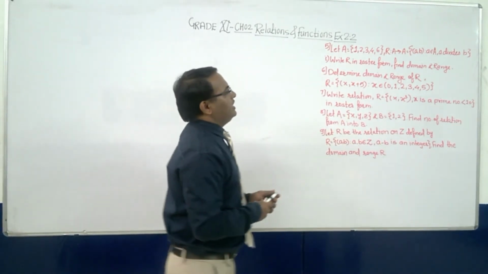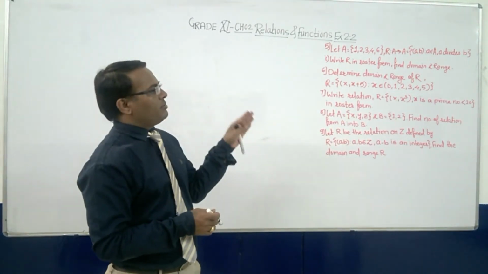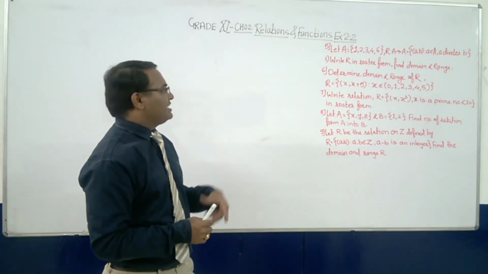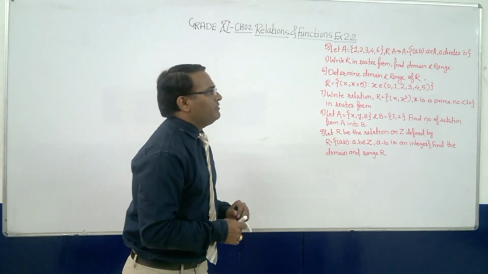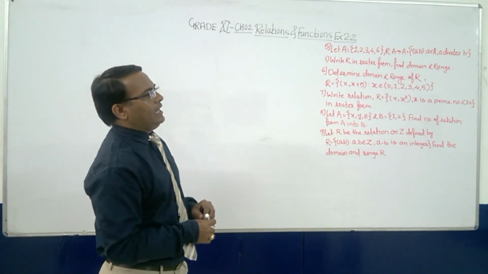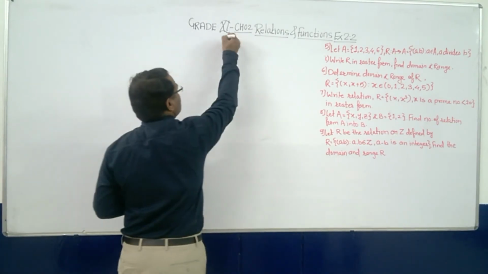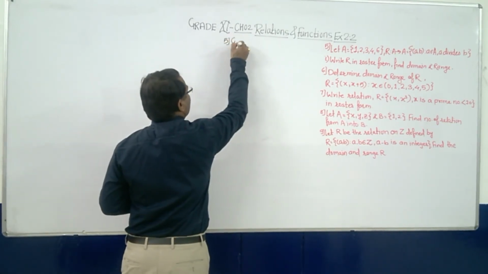Now sum number 5. Let A be equal to {1, 2, 3, 4, 6}. Then R is a relation defined from A to A, that is on the set itself, such that R = {(a, b) : a divides b}, where both a and b belong to A. So what is given?